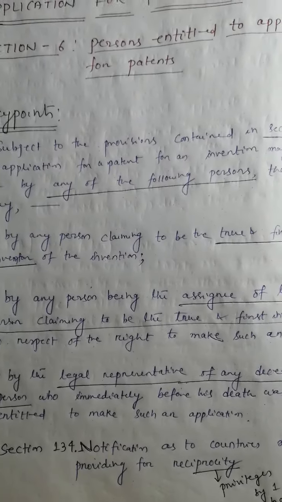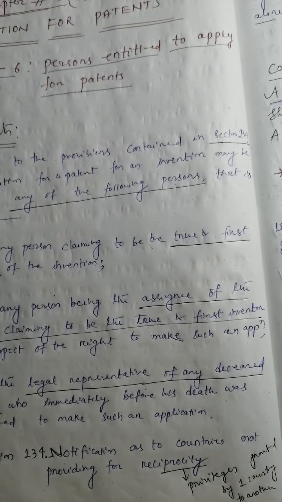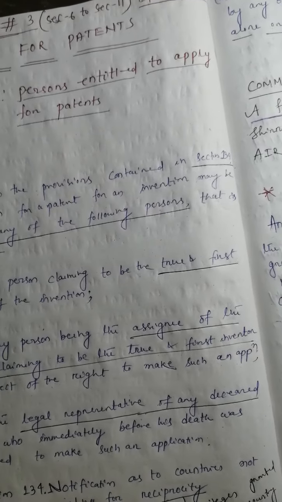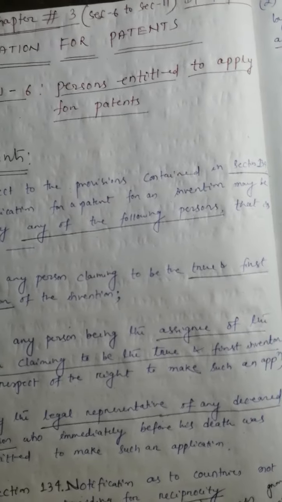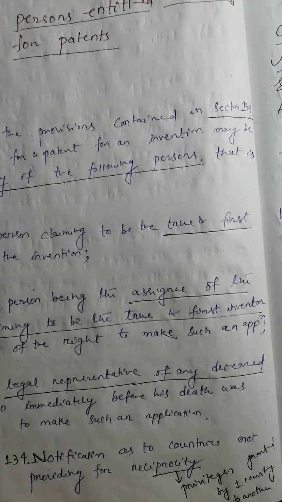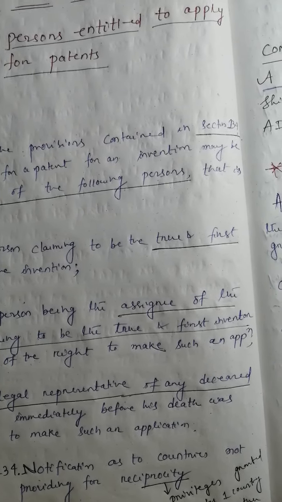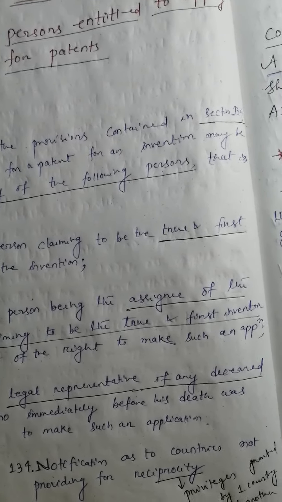And we have mentioned here section 134. So what is section 134? Section 134 is notification as to countries not providing for reciprocity. What is reciprocity? In simple terms, if you are giving me 10 rupees, then only I can provide you 10 rupees in return.